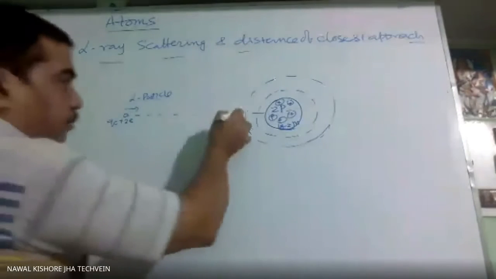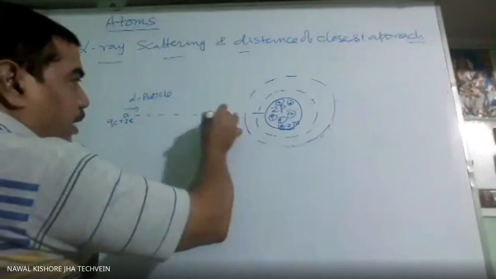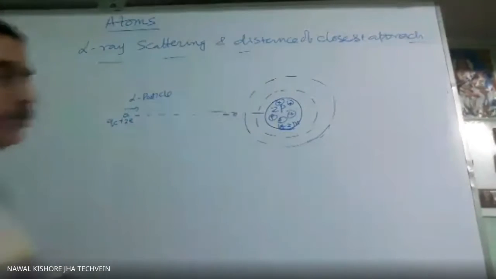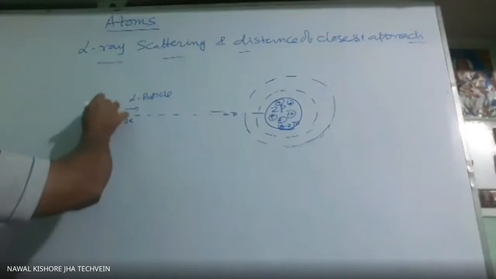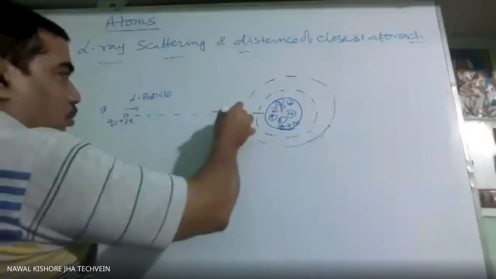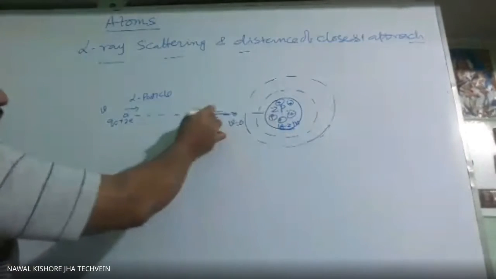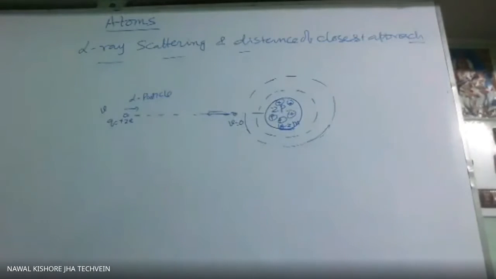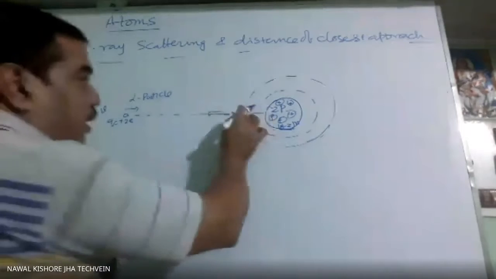So there will be a position from where this alpha particle will return. Suppose here the velocity is v, here its velocity will become 0. After that, due to repulsive force, it will return. From which distance will it return?